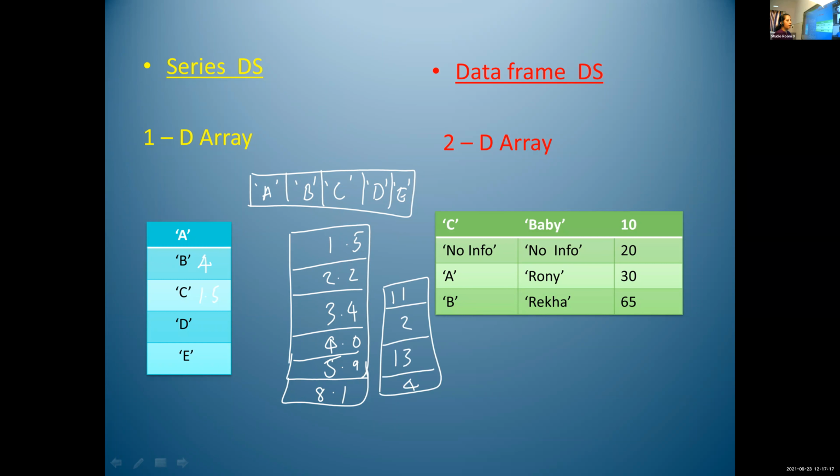This is another series data structure. Here we are using only which data type? What is the data type of this series data structure?